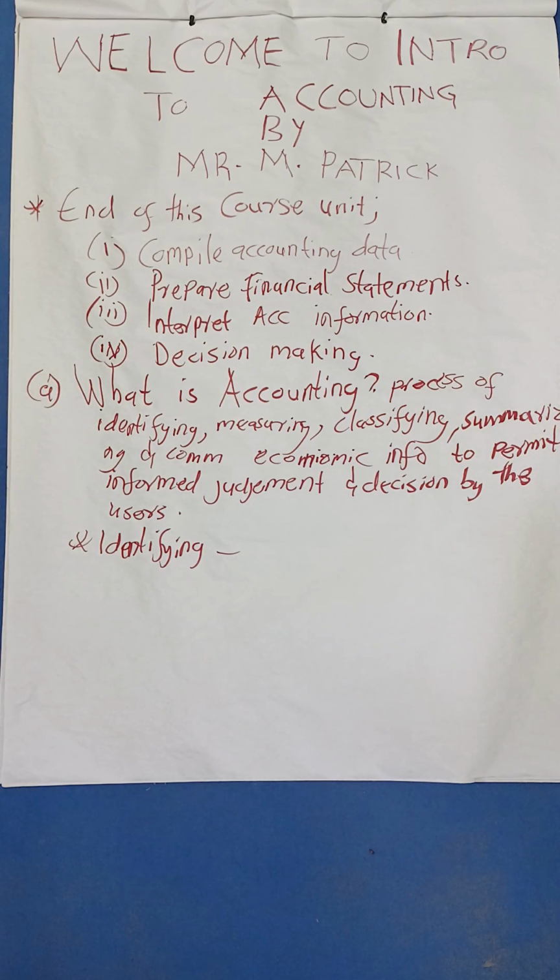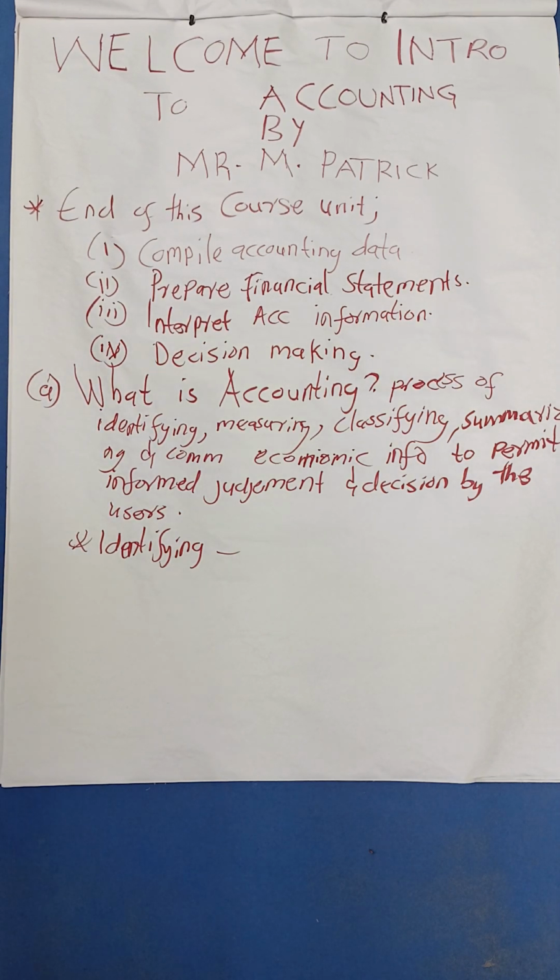Some cash transaction in it, or maybe it can be not really a cash transaction, because we have two types of transaction. We have cash transaction and credit transaction. A cash transaction is whereby you buy and pay on the spot, and a credit transaction involves whereby you can buy and pay at a certain date. Good. So that is identifying.